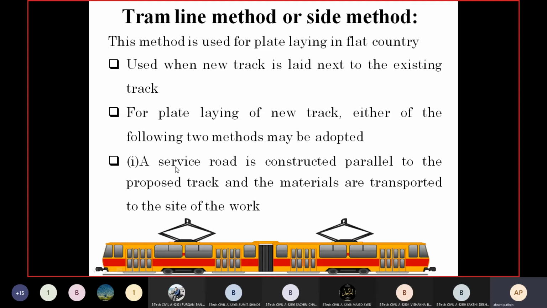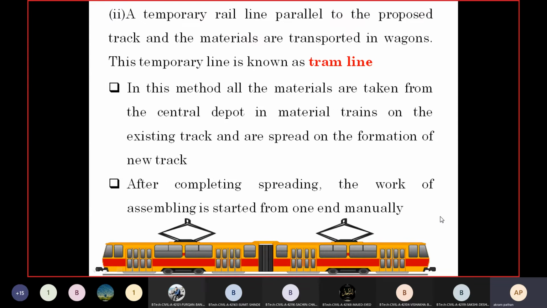So we have to provide a service road parallel to the proposed track, and whatever material we require for construction, we have to transport near to the site. Then, a temporary rail line is laid parallel to the proposed track and the materials are transported in wagons, and this temporary line we call a tram line.